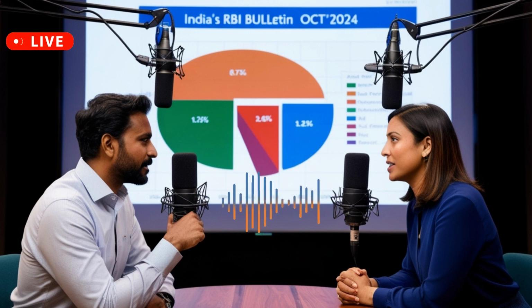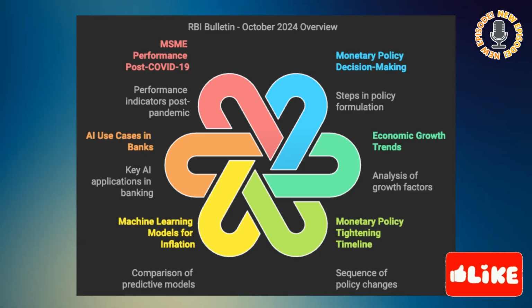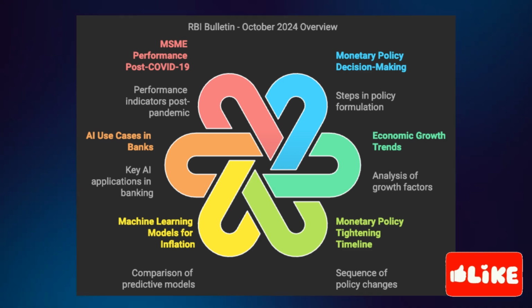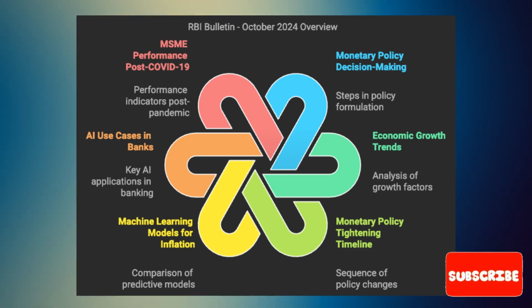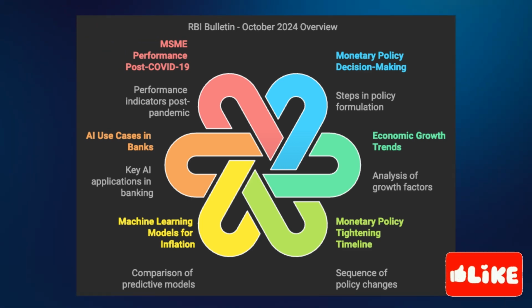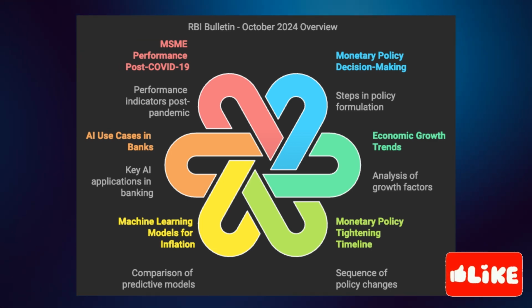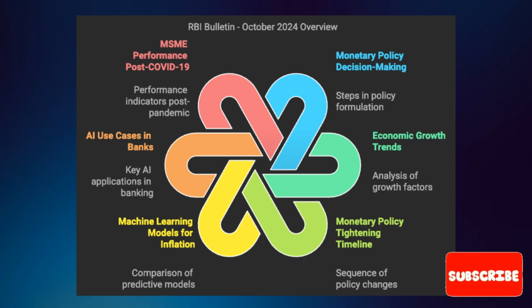It is. So I think we've done a pretty good job today of unpacking some of these issues. I think so, and giving our listeners a better understanding of what's going on in the Indian economy. Hopefully. We've talked about everything from the global outlook to the rise of AI in banking, the performance of MSMEs, the challenges of measuring cash usage, and of course, this intriguing paradox of productivity. It's been a good deep dive. It has been a really good deep dive.